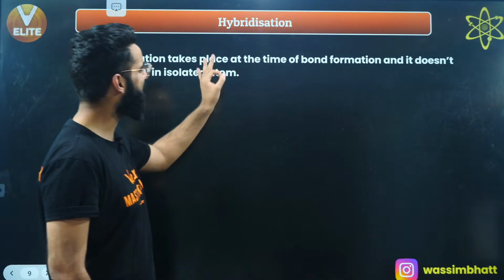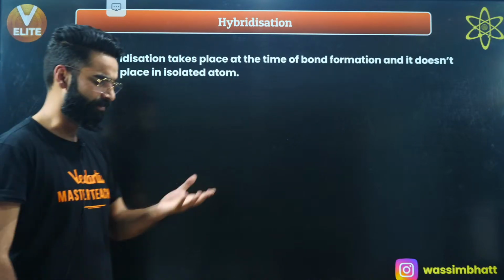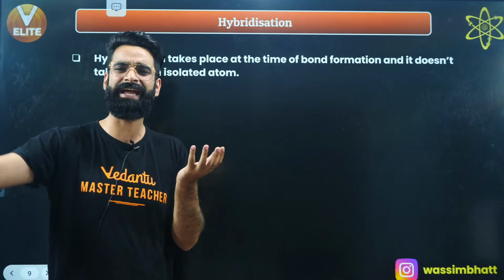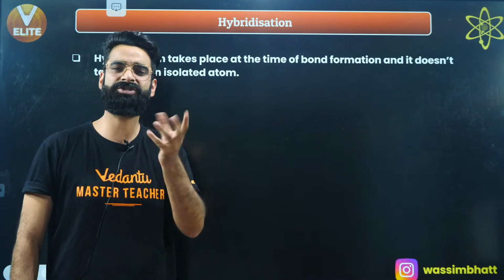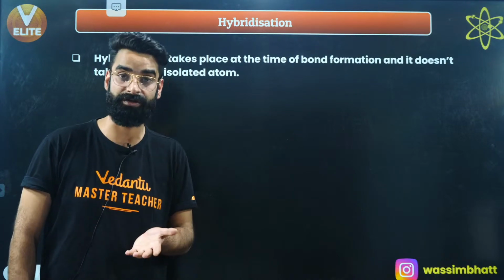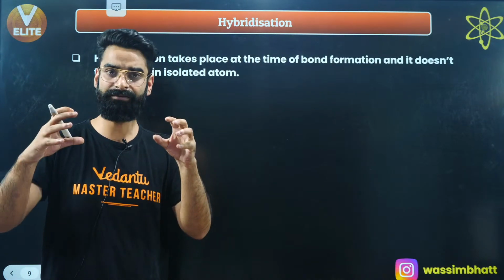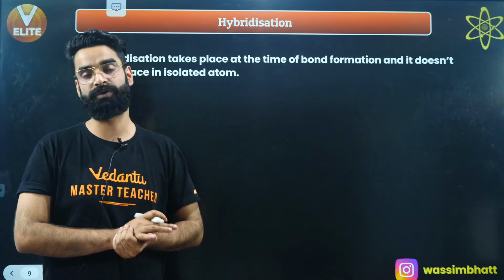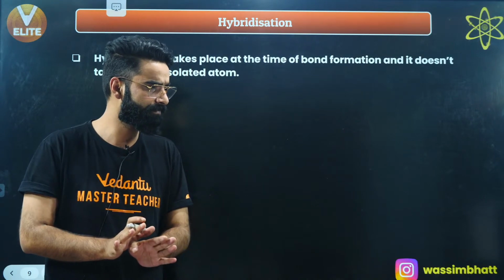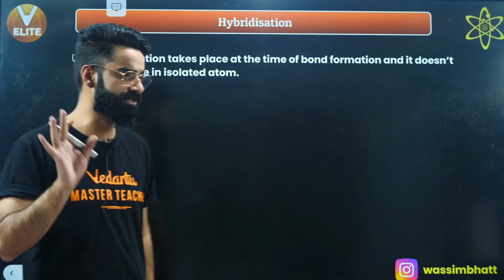Hybridization takes place at the time of bond formation. It does not take place in the isolated atom. Whenever I have an isolated atom, which is not going to form any bond with any other atom, hybridization does not take place. It takes place at the time of bond formation. Whenever the atom has to make a bond with some other atom, at that time only hybridization is going to take place. Otherwise, in the isolated atom, hybridization is not going to take place.